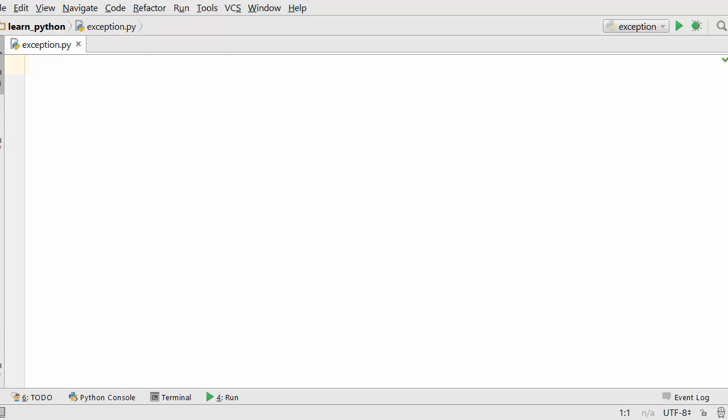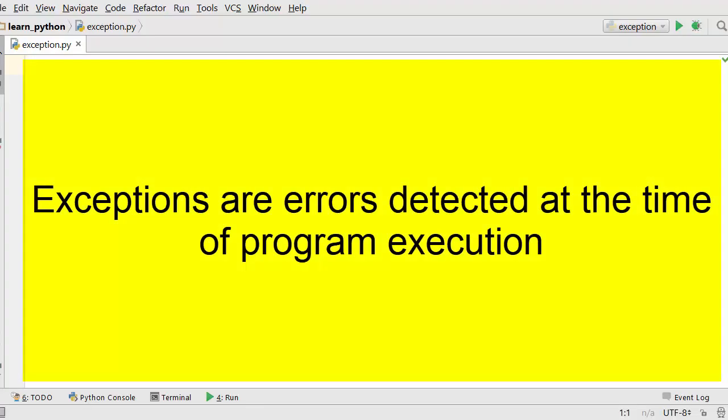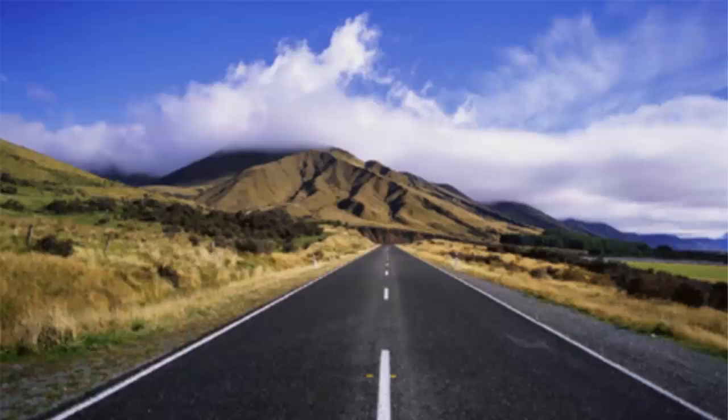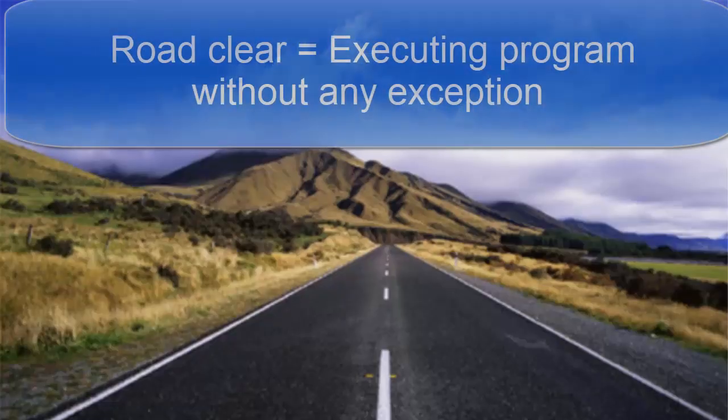Today we are going to talk about exceptions. Let's begin with what are exceptions. Exceptions are the errors that occur while executing your program. Let's say you are driving on a road and the road is clear, you reach your destination safely without any trouble. This is called executing a program without any exception.